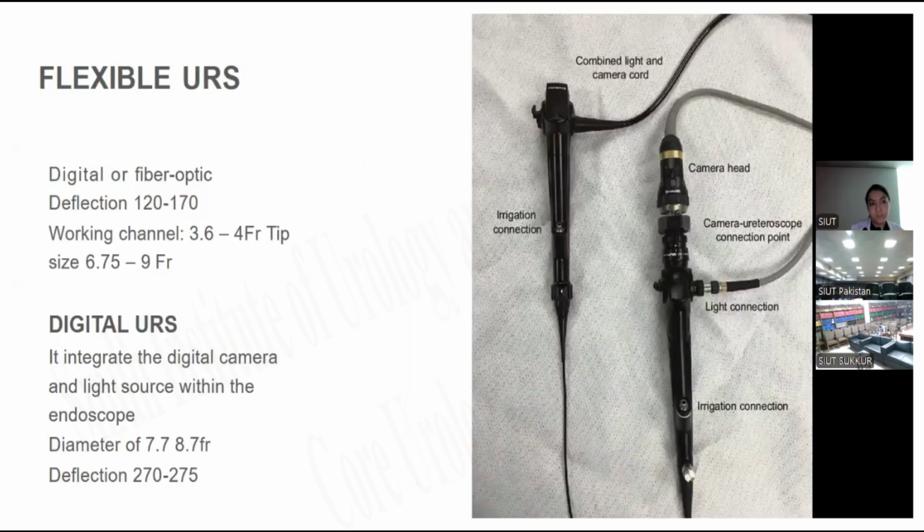Flexible URS uses a digital fiber optic system. It has a deflection of 120 to 170 degrees with a working channel of 3.6 to 4 FR and tip size of 6.75 and 9 FR. Digital URS integrates the digital camera and light source within the endoscope, and has a diameter of 7.7 to 8.7 FR and deflection of 270 to 275.